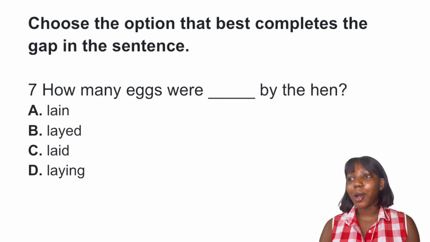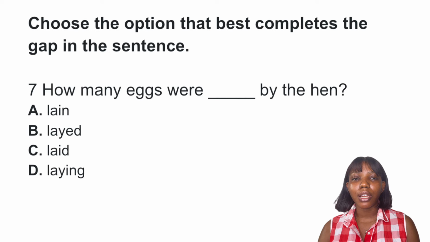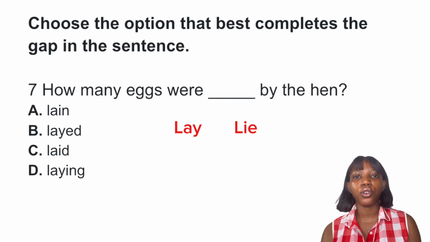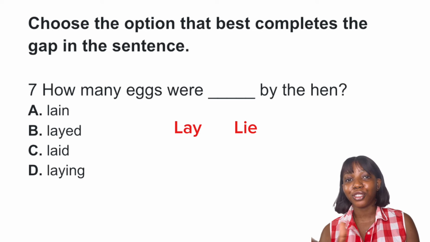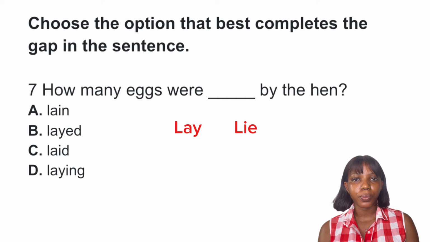Question 7. How many eggs were dash by the hen? Before we go into the answer to this question, I would like to talk about two words, lay and lie. These words are often confused because of their meanings, and their past tense forms can be very, very tricky. Lay means to put something down. Lie means to be in a resting position.